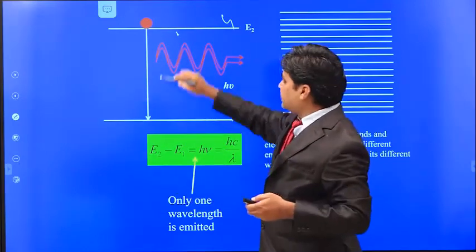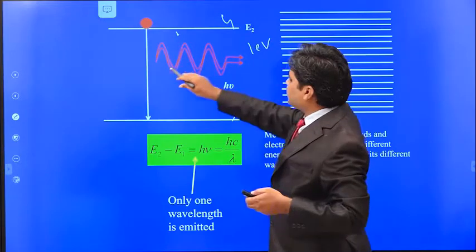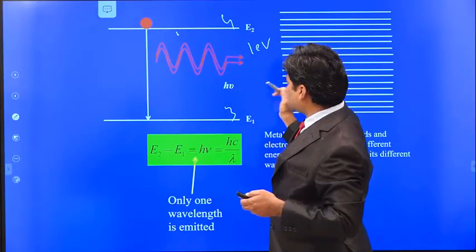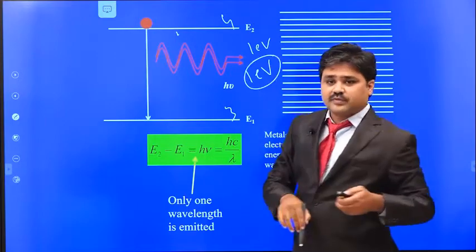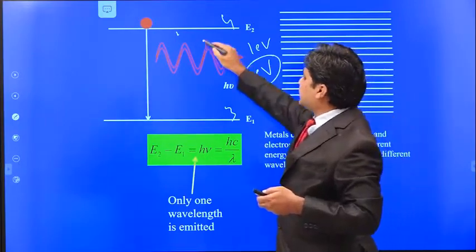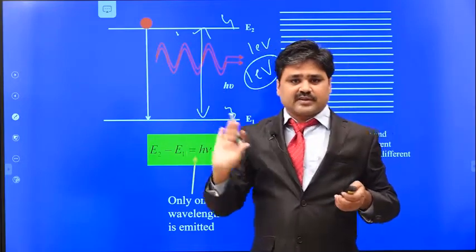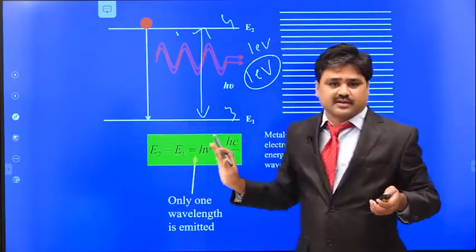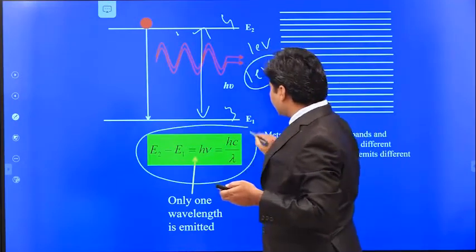So if the difference between the two energy levels is equal to 1 electron volt, then for stimulated emission to occur, you have to give the same incident photon, also 1 electron volt, which is exactly equal to the difference between the two energy levels. Then only stimulated emission will occur, otherwise stimulated emission will not occur. So here emission is taking place only between the two energy levels.